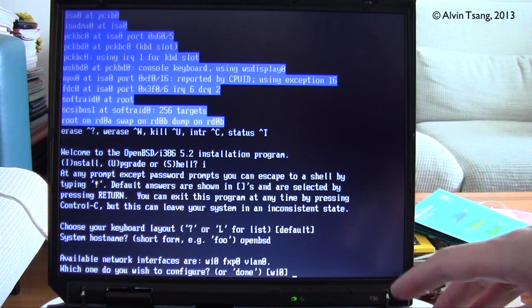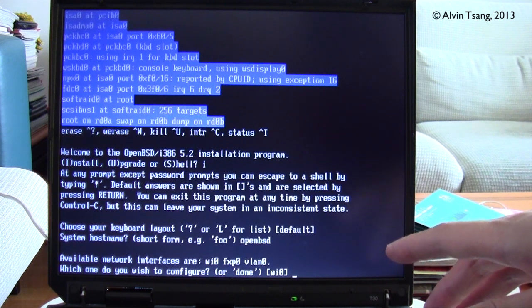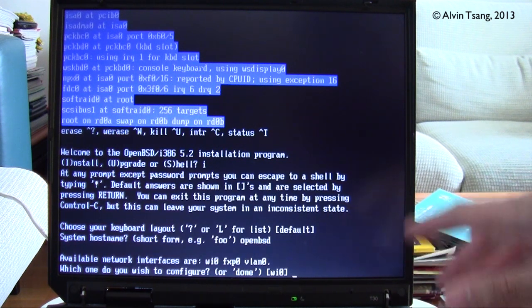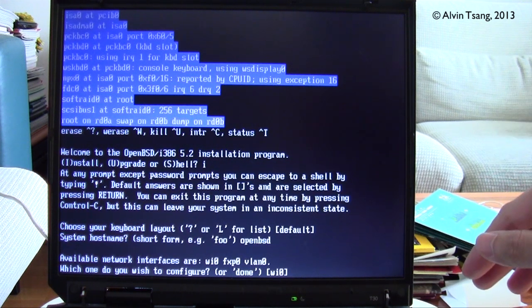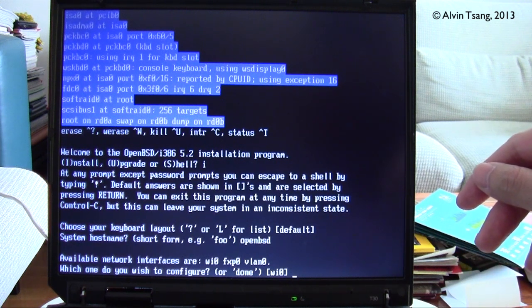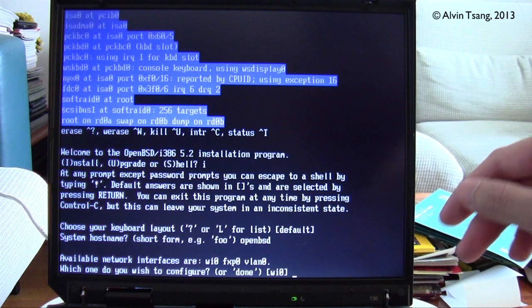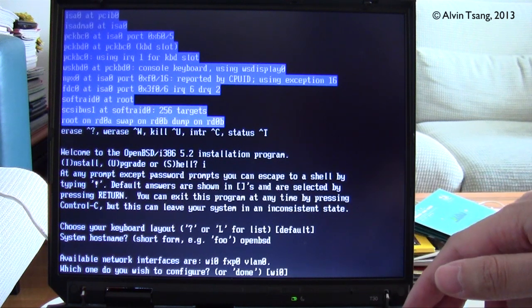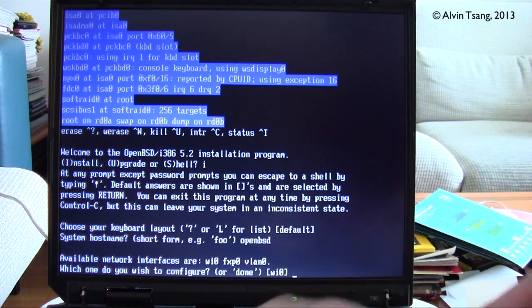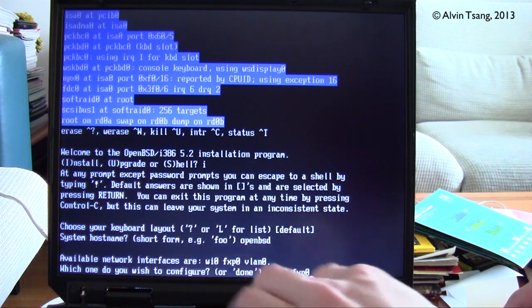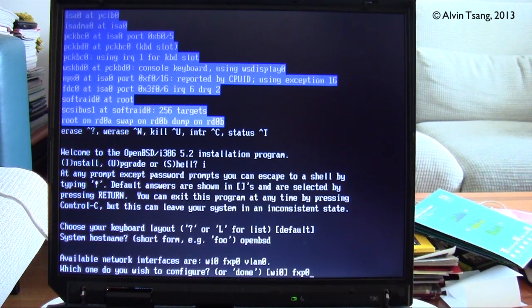Ideally, I could configure WI0, which is the wireless interface, but I've tried it many times before during the installation, and it doesn't seem to work. The only network interface that seems to work during the installation is the FXP0, which is the Ethernet port. So I'll type in FXP0 instead of WI0 and then press enter to configure it.